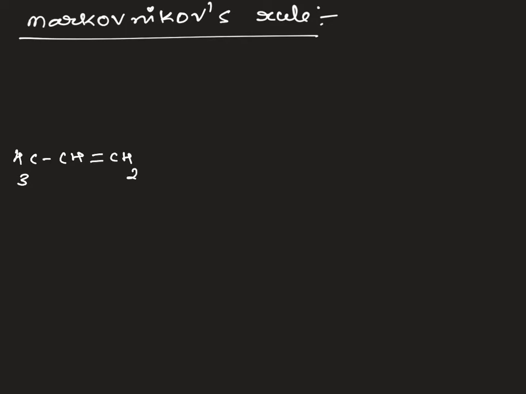CH2. I have two possible products. This is the first and this is the second product. I will number the carbons 1, 2, 3. So what I am doing in the first case: I am adding H plus at the C1 carbon.